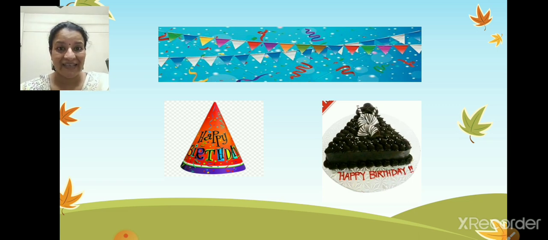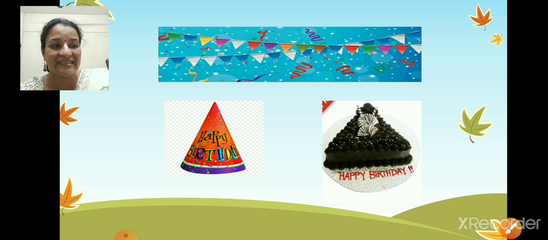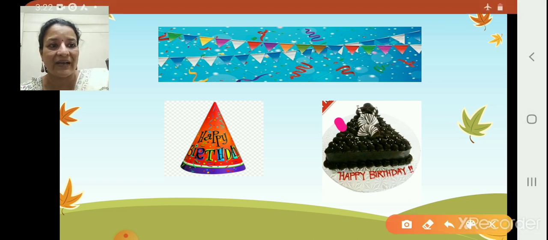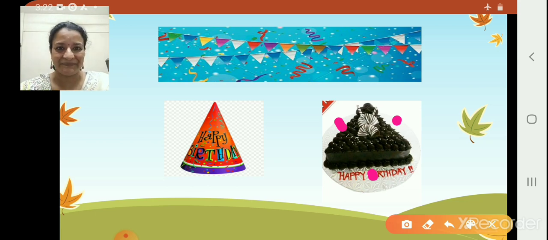Now next, the cake. Cake is also triangle in shape. Now let us see the sides here. 1, 2 and 3. 3 sides. So that is a triangle. And what do we have here? The birthday cap. And who is going to wear it? The guest of honor. Isn't it?